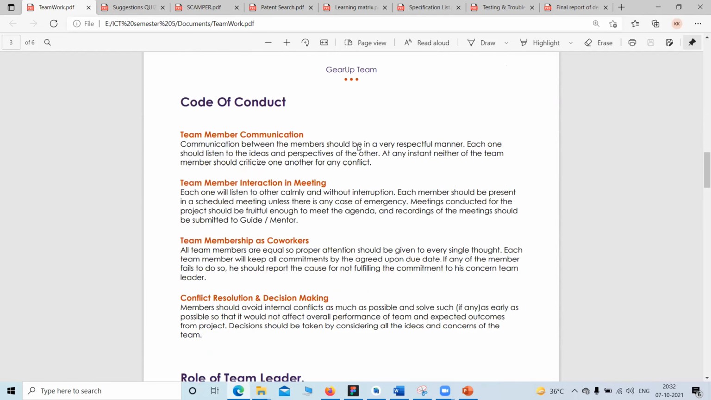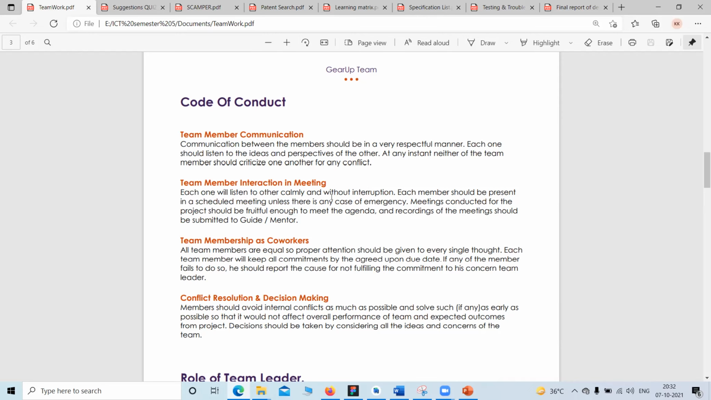Now our code of conduct. Team member communication: there should be a very good team communication. If there is any conflict in ideas, we should see to it that no one criticizes anyone, and the team leader should not use his powers to criticize any team member for his ideas. Team member interaction in meetings: all should sit calmly and listen to each other without any interruption.